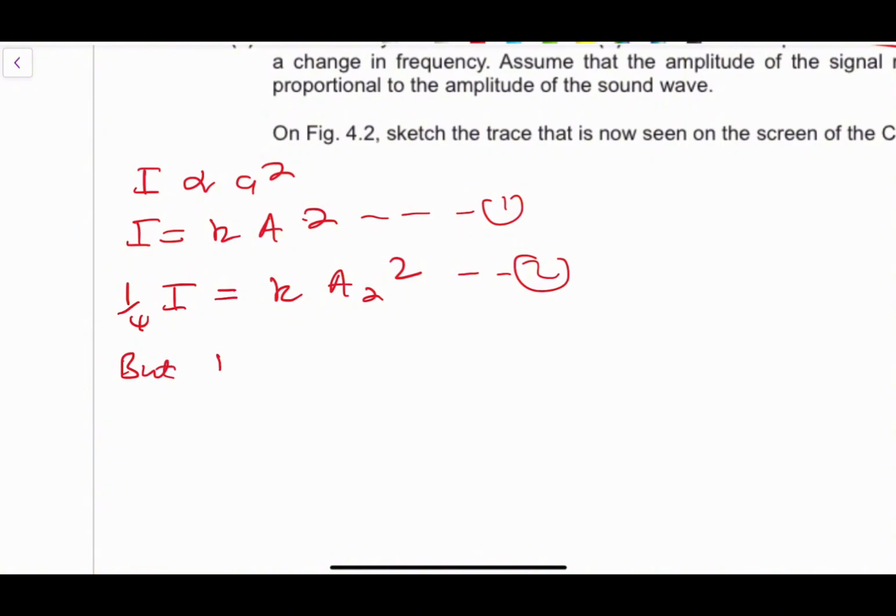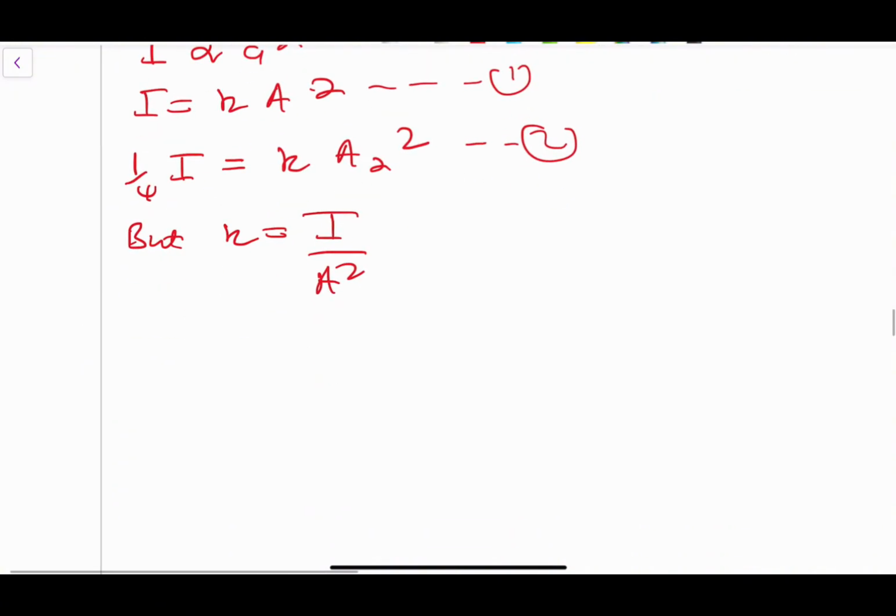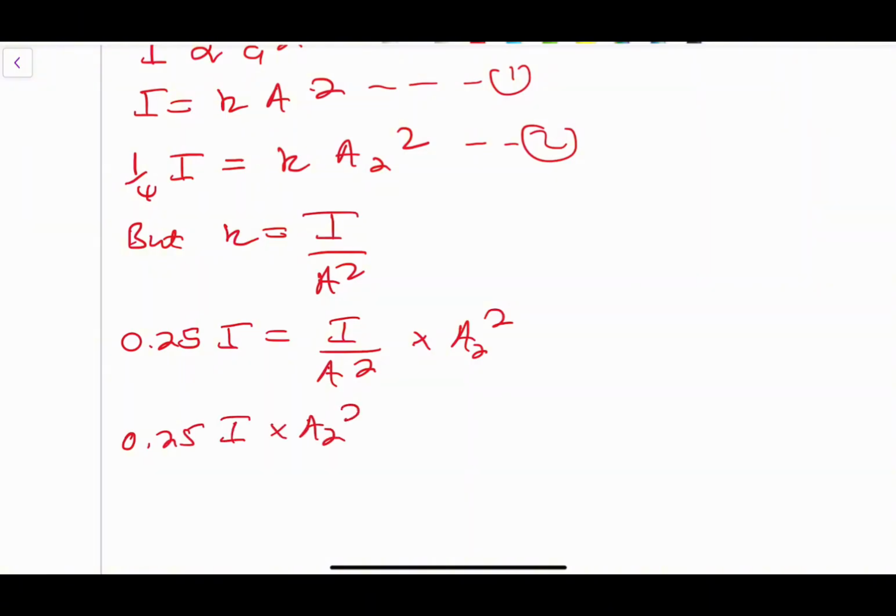But the value of K is equivalent to I over A squared, right? So we can substitute that in that equation. So we have 0.25 I being equivalent to I over A squared multiplied by A2 squared. The I cancels out, so we have 0.25 A squared equal to A2 squared.